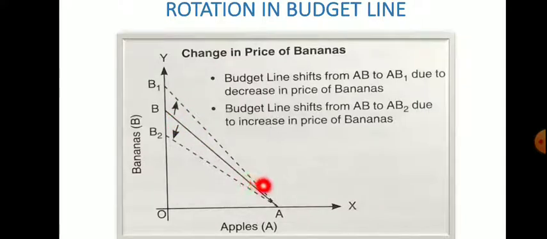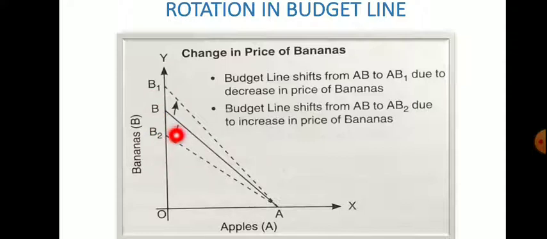Now X will be at the same point, but there is a price change for commodity Y. So the budget line on the y axis will rotate when the price of the commodity decreased, and the new amount becomes OB1. The initial amount was OB and now it is OB1.